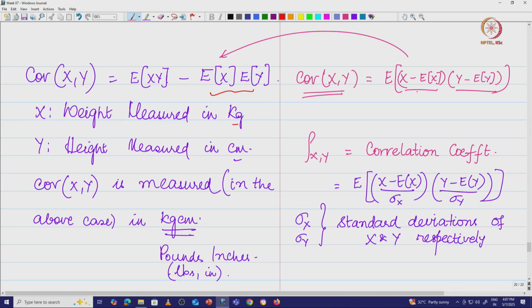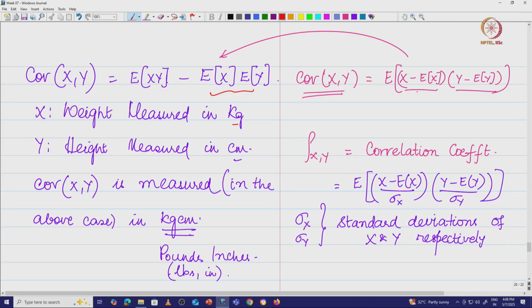So in one place the covariance is like this, in the other place for the same set of quantities that you are measuring, the covariance is something else, which seems a bit hard to digest, because it is the same quantity after all that we measure. Therefore, the problem comes because it depends on the units of measurement. So what we said is, get rid of this unit of measurement, make it a dimensionless quantity.